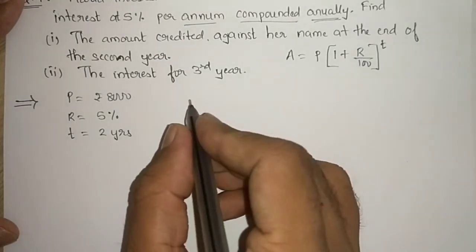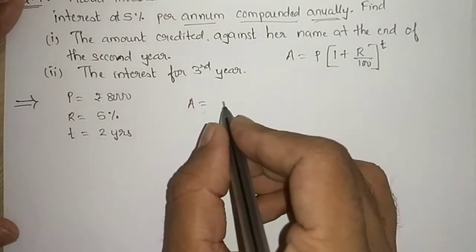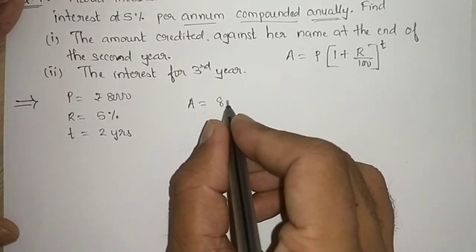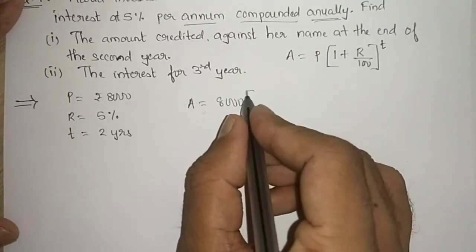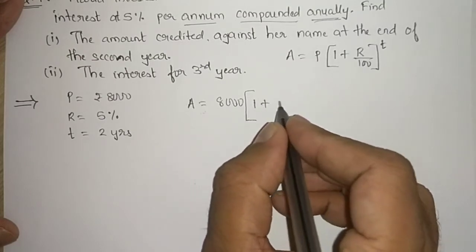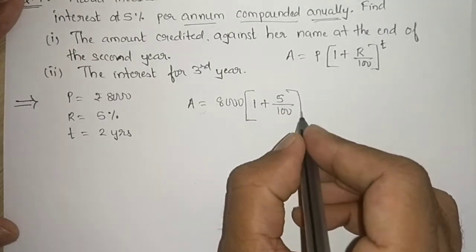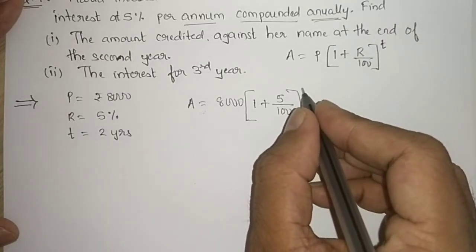So let us put these values in the formula. A is equal to P is 8,000 into bracket 1 plus R is 5 divided by 100, bracket to the power T,